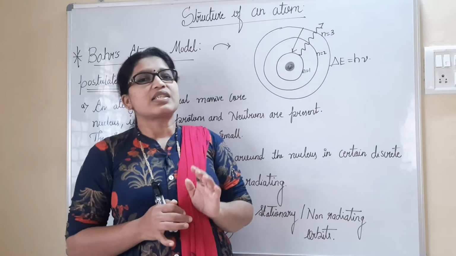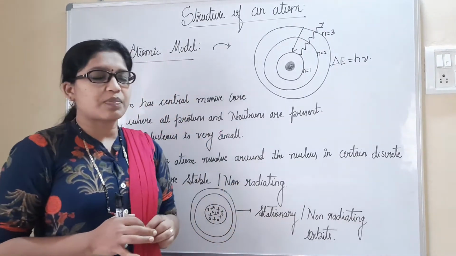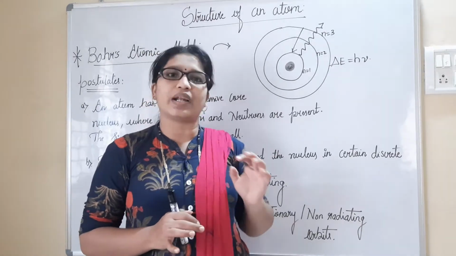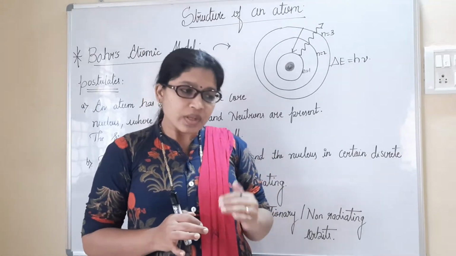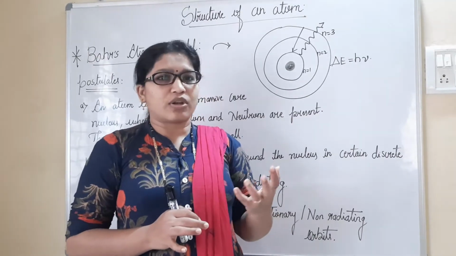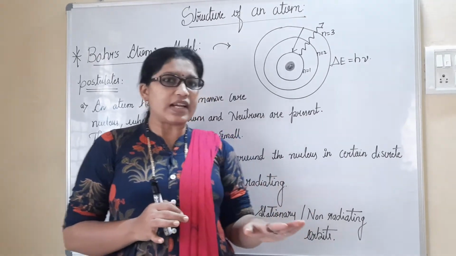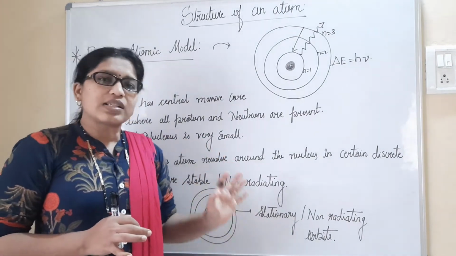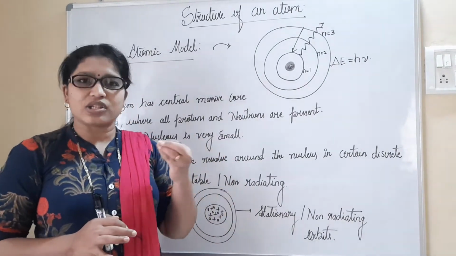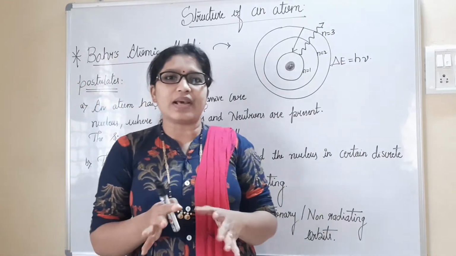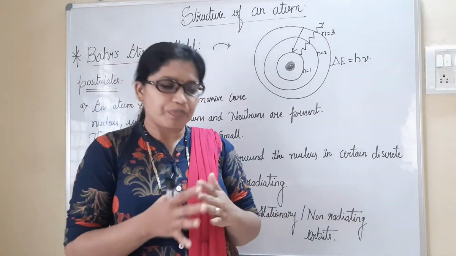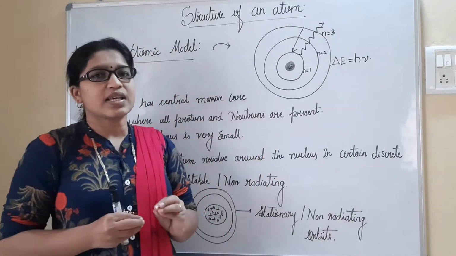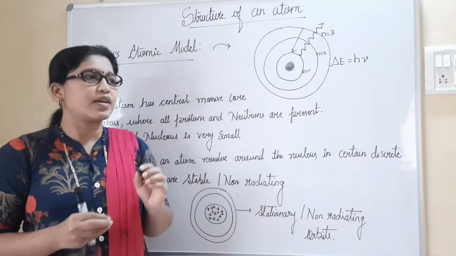And today we shall start a particular part of this chapter, considered the most important part of the structure of an atom, that is Bohr's atomic model. Previous atomic models like Rutherford's have been deleted from your chapter, and we are moving directly to this one. There is also a quantum mechanical model, but as it is a bit complex, generally we do not practice with it. Only Bohr's atomic model, which is the easiest part and is given in your syllabus, we will understand in detail.